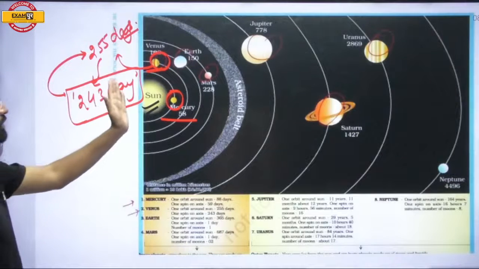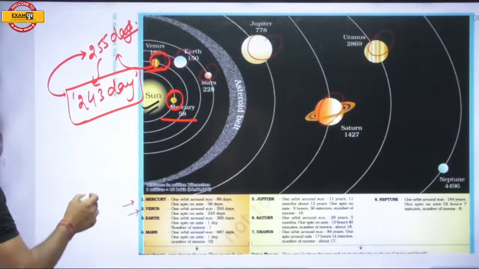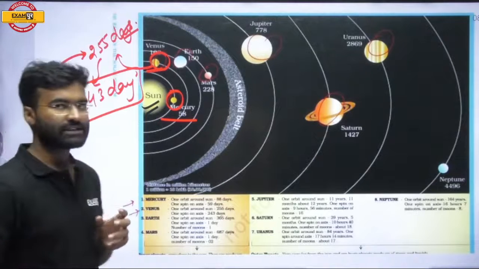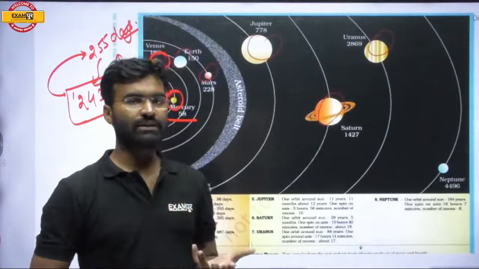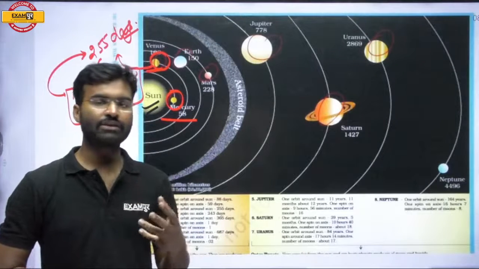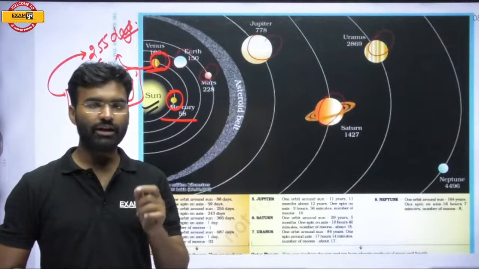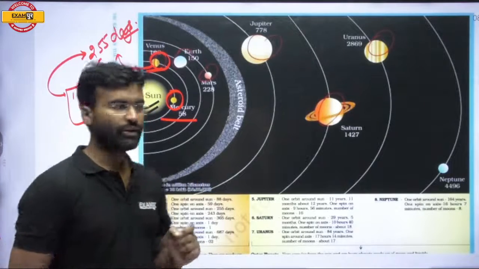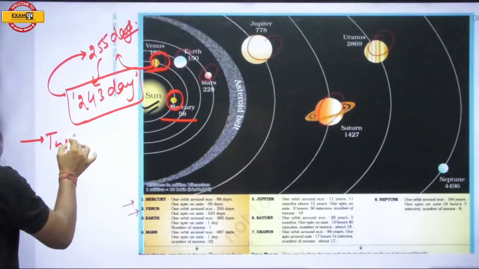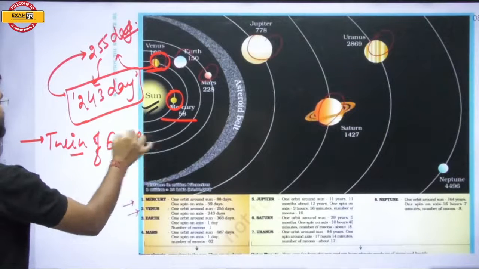When you move away from the Sun into other space regions, Venus has some important similarities with the Earth. The size of Venus is approximately equal to the size of the Earth, and approximately all the features match with the Earth, and that is why it is also called the twin of the Earth. It is an important point you should know about Venus.